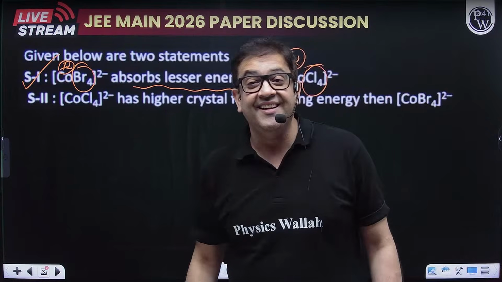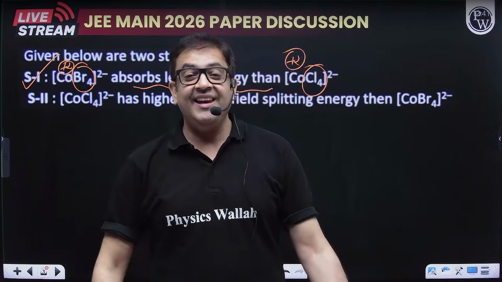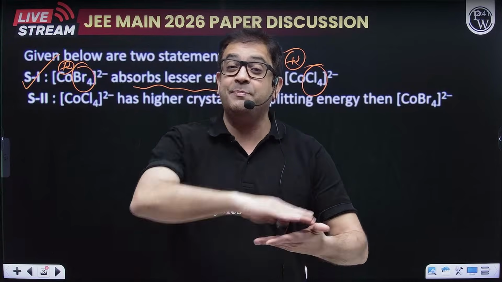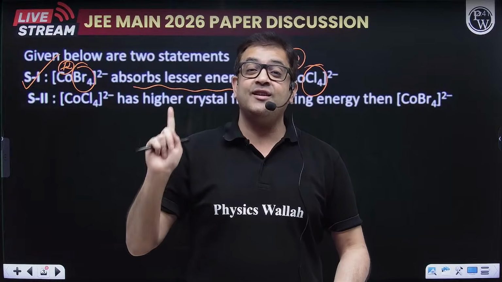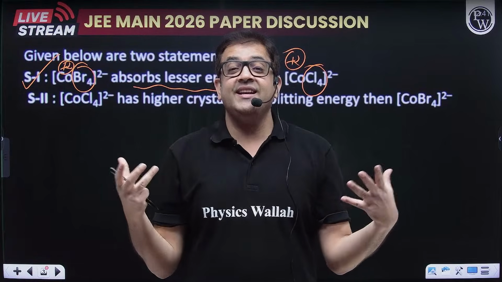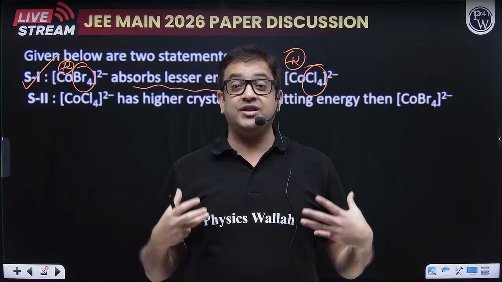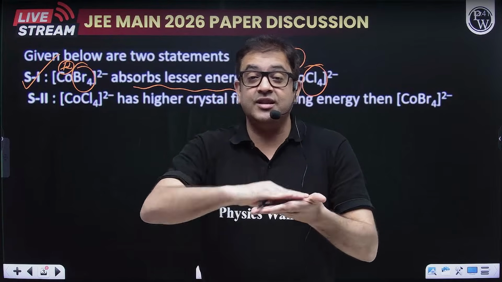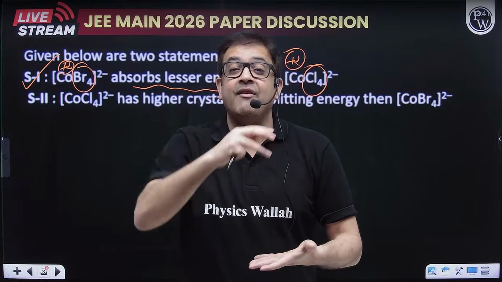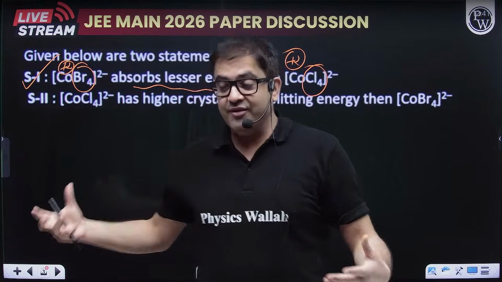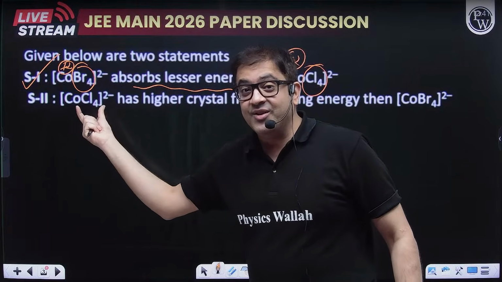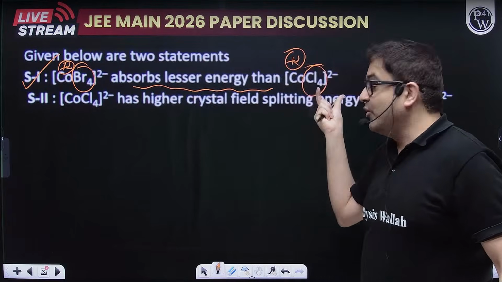Sir, ligand. Ligand creates what? Ligand creates degeneracy of d orbital. Degeneracy gets split, the splitting of crystal field theory. Who creates higher splitting? Sir, the ligand which is stronger, as in the crystal field stabilization, the splitting power of which ligand is strong. Sir, we definitely know for bromine, because it is less electronegative, it is less, and for chlorine it is high.